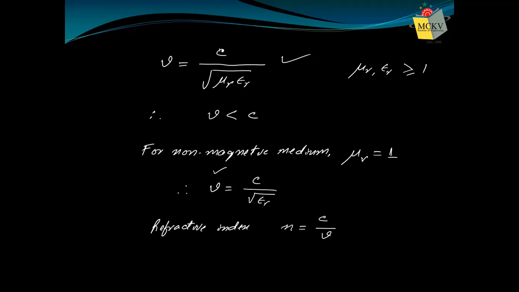So if we use this relation, what will be our value? The refractive index of the medium, in the general formula, is root over epsilon r mu r, but most media are non-magnetic. That means we can generally write it as root over epsilon r. So if you are asked to find the refractive index of the medium, don't be afraid. If you know the relative permittivity of the medium, then you actually know the refractive index of the medium and the velocity of the electromagnetic wave in that medium. So all are known.